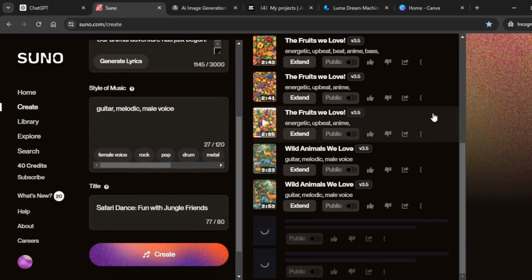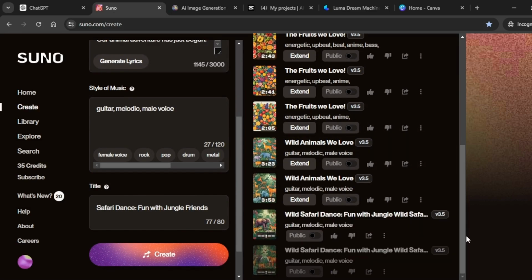Let's give Suno AI a few seconds to generate our song. And our song is ready. Let's listen to the song that Suno AI has just generated for us.